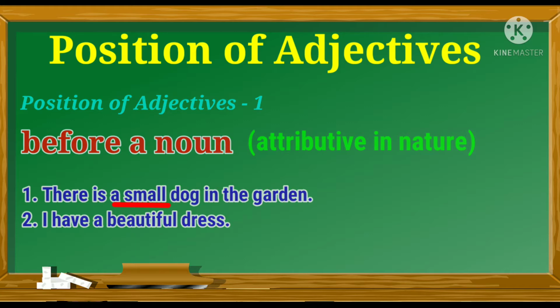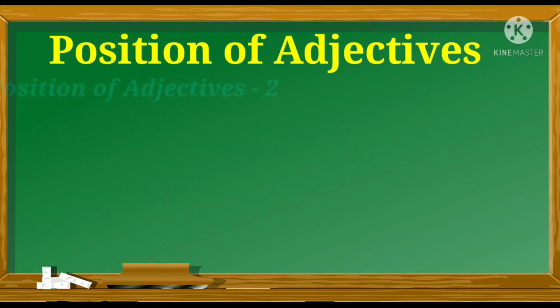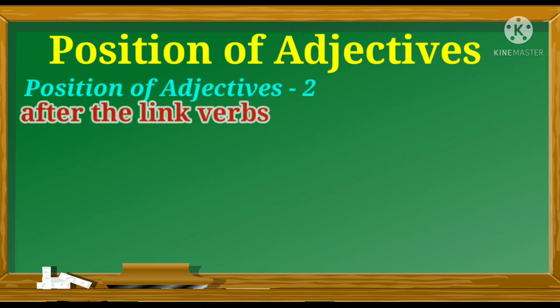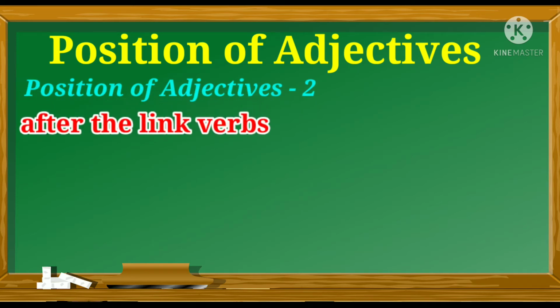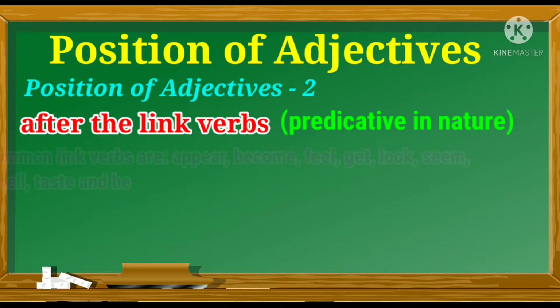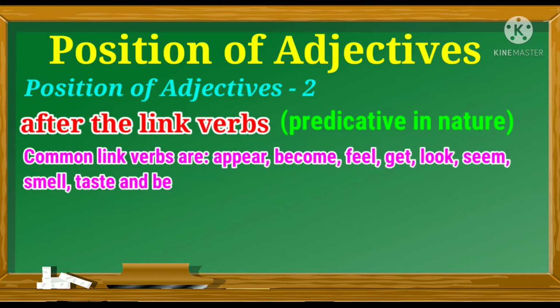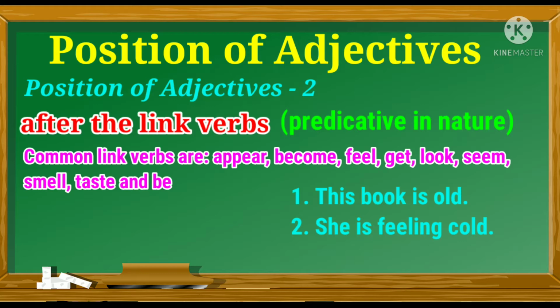Now the second position of adjectives is that we use adjectives after the link verbs, and when we use adjectives after the link verbs, they are predicative in nature. The common link verbs are appear, become, feel, get, look, seem, smell, taste, and be. The various forms of the verb be are is, am, are, was, were, been, and being. For example, this book is old. She is feeling cold. The rose smells nice.